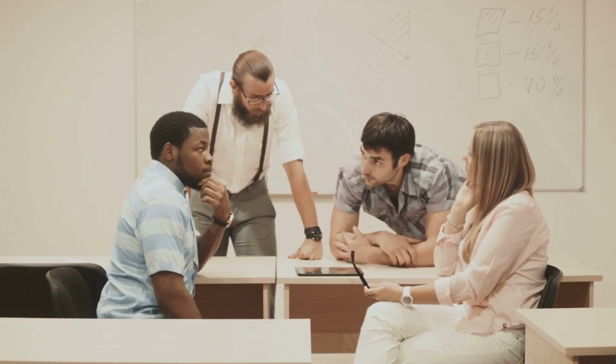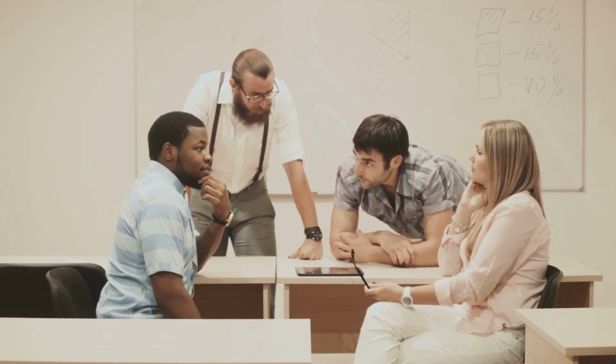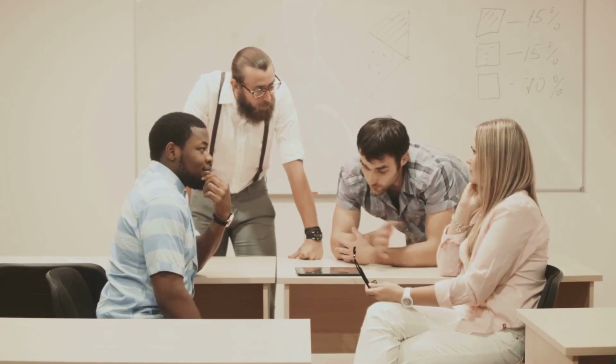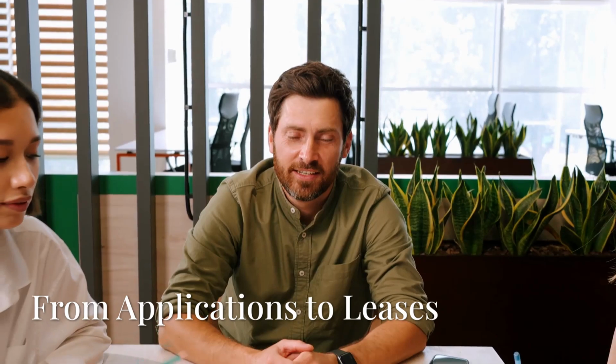Scenario 3. An applicant asks about the racial makeup of the building. Practice responding to this question in a way that is both truthful and non-discriminatory. Emphasize that you cannot steer applicants based on race or any other protected characteristic. Regular role-playing exercises can help your team develop the skills and confidence to navigate complex fair housing situations effectively.